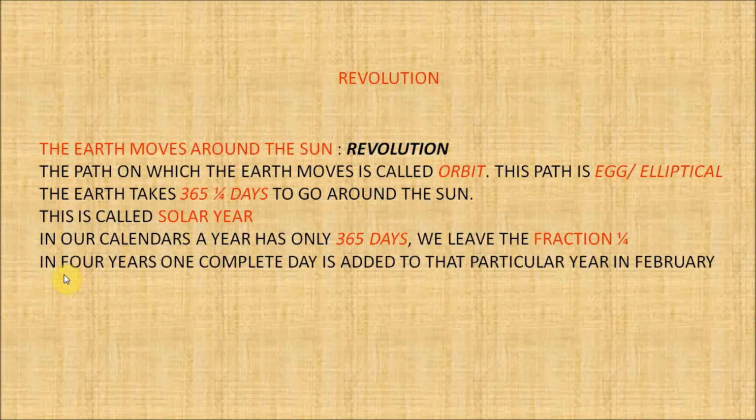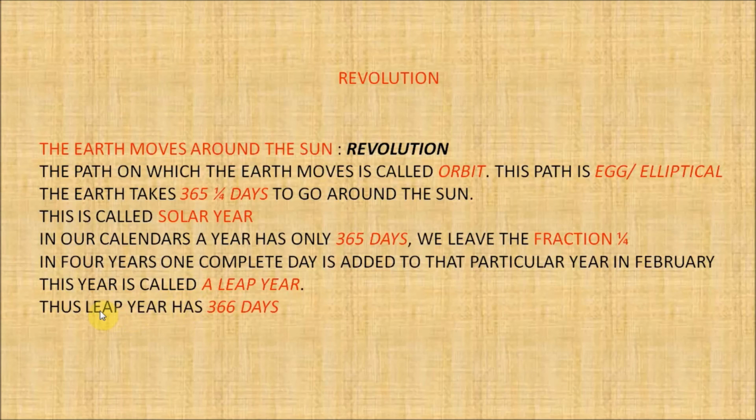And in 4 years, one complete day is added to that particular year in February, and it becomes in February 29 days. And this year is called a leap year. And in this year, there are 366 days. That's all for today.